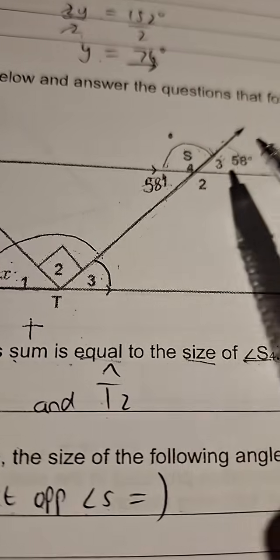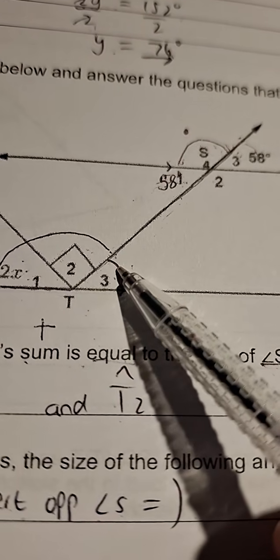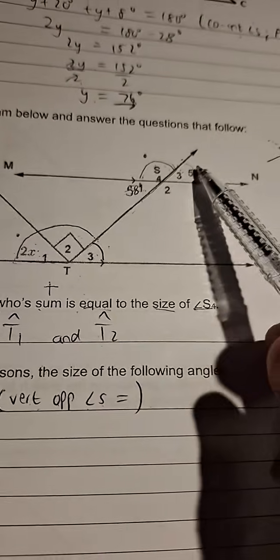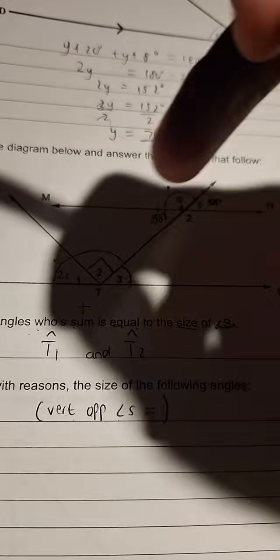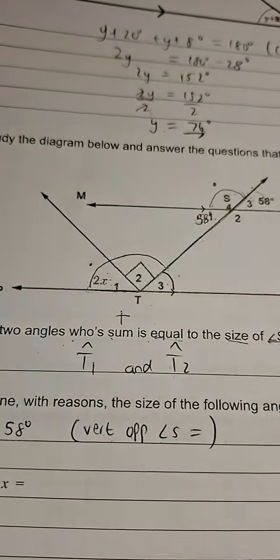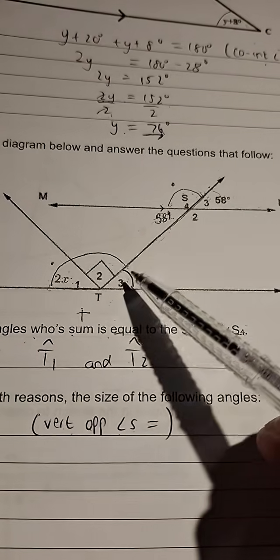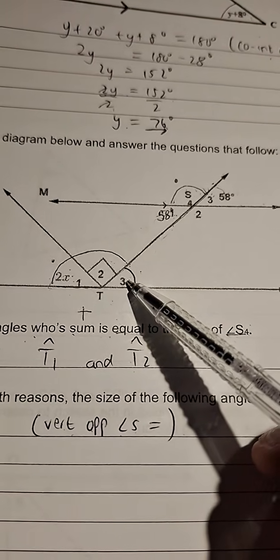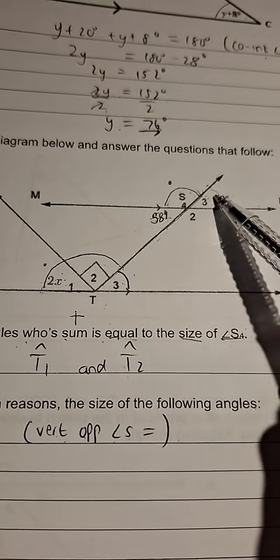Those who can see the relationship between angle S3 and T3, what is that relationship called between these parallel lines? We call this the on top, on the same side of the transversal line. This is on top, and we refer to the relationship as corresponding, the F-shape relationship.